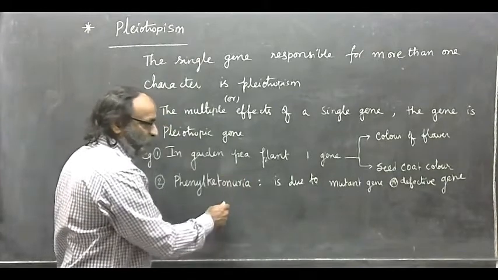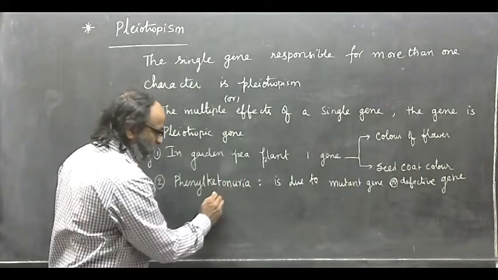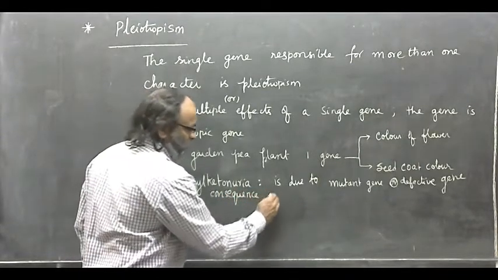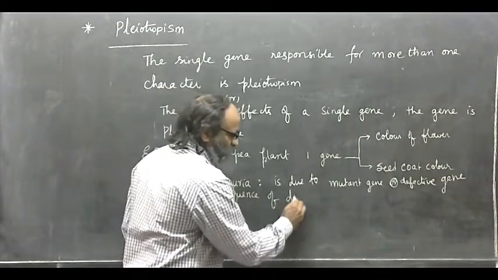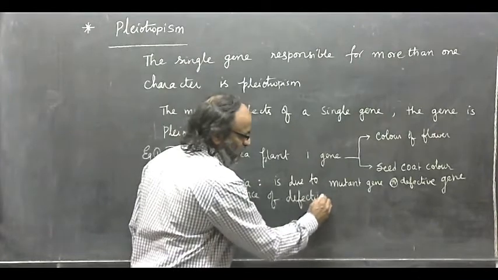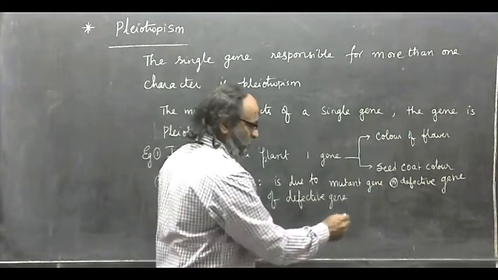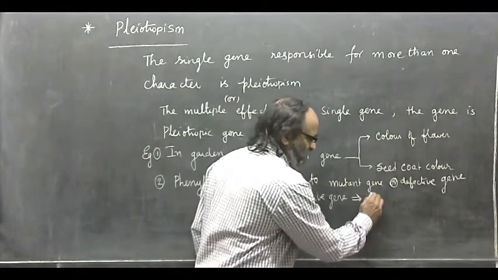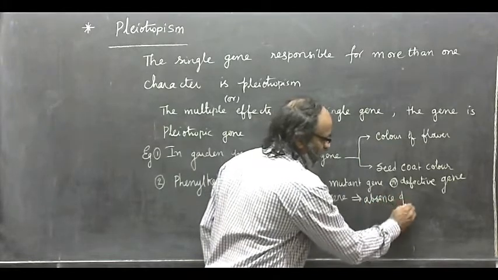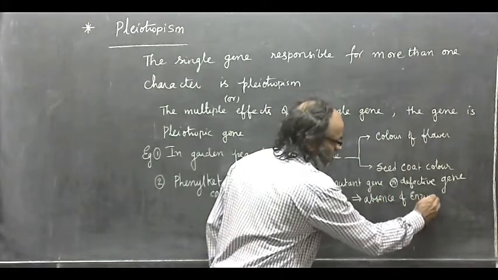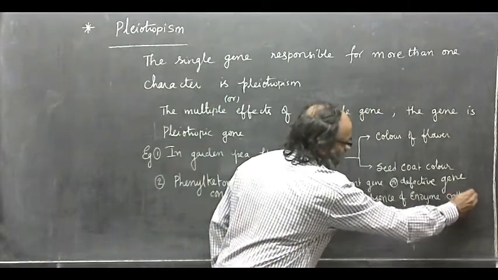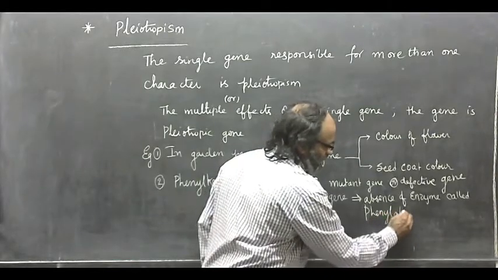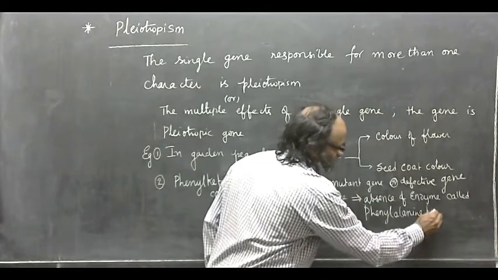Now, what is the consequence of the defective gene? The consequence is the absence of an enzyme called phenylalanine hydroxylase.